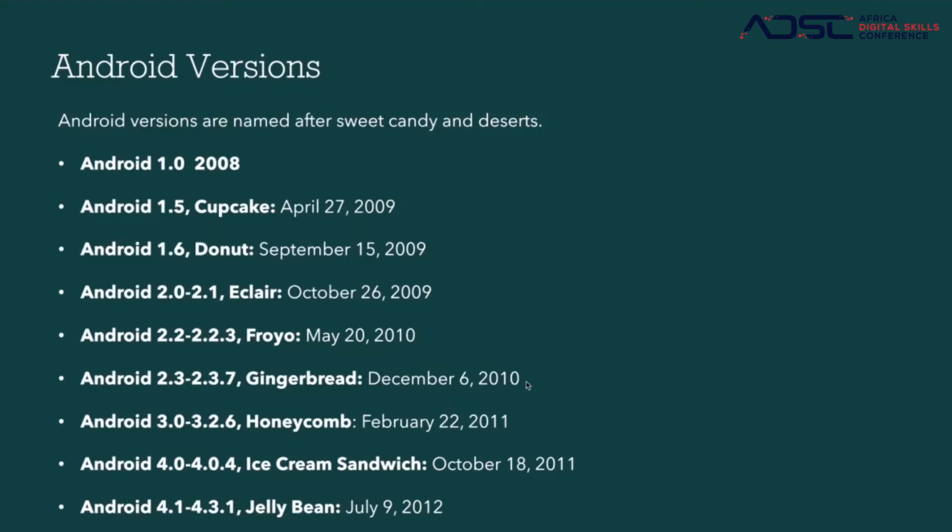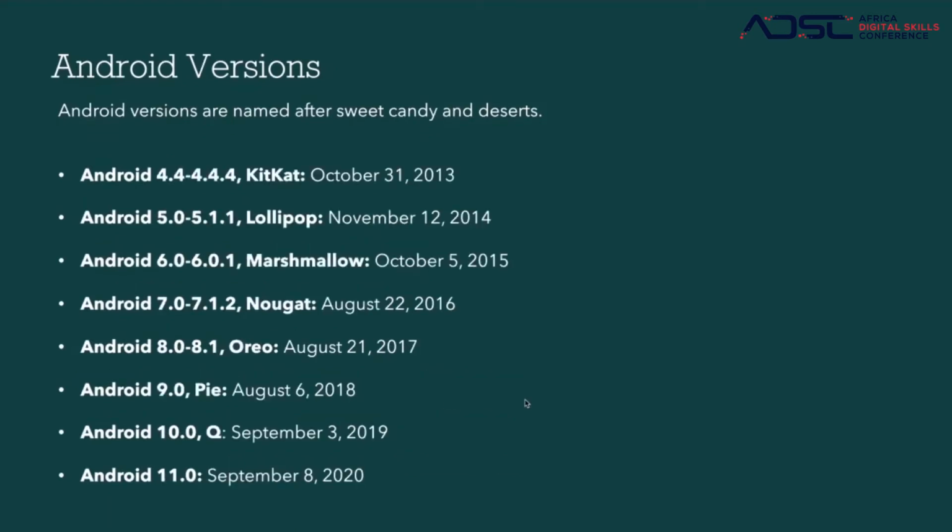So running through, we are here now in 2020. And the funny thing is, Android 9, which was called Android Pie in 2018, was the last time we gave it a dessert or sweet name. From there, in 2019, Android 10 was released and was called Android Q. Q, we don't know what it meant.